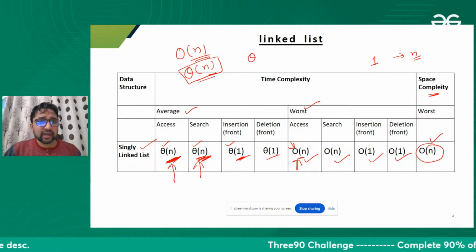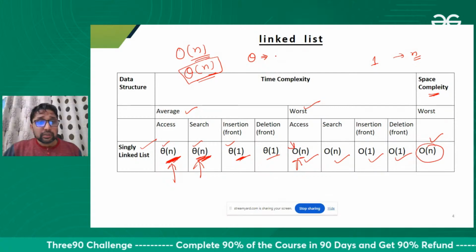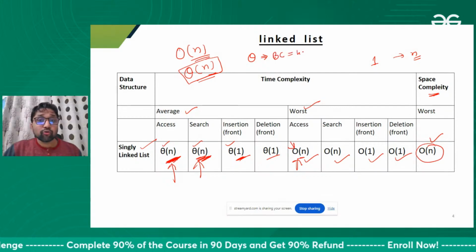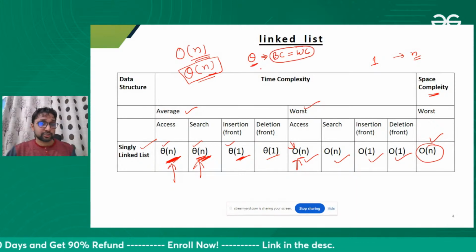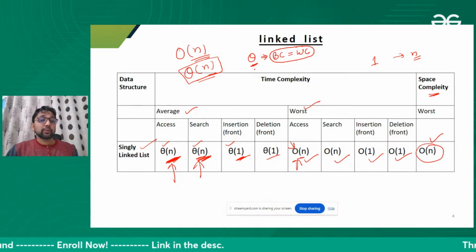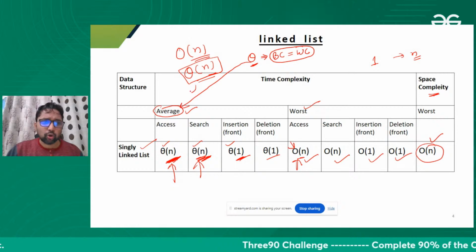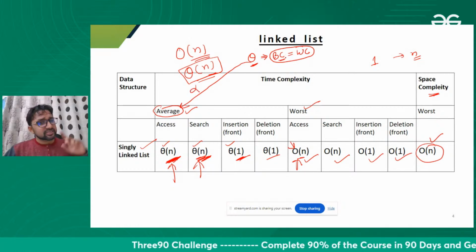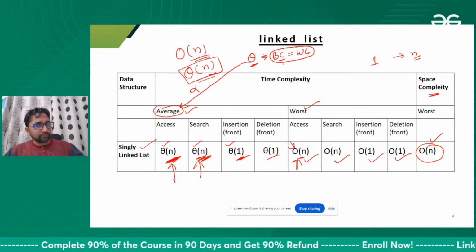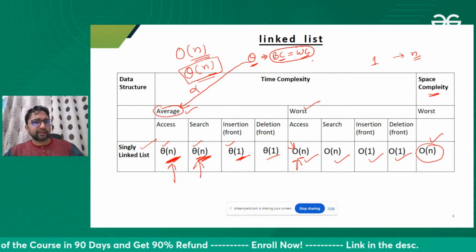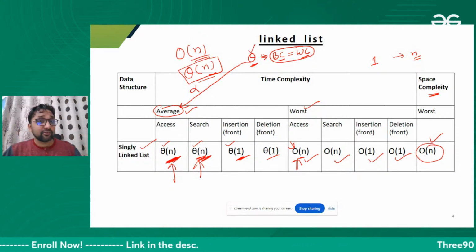Let me tell you. We can use theta when best case is equal to worst case. When best case is equal to worst case, then only we can use the theta notation. Actually, theta is not representing the average case. Many people make the mistake that they think that theta is representing the average case. No, theta is used when best case time taken, best case means minimum time taken by an algorithm, and worst case means maximum time taken by an algorithm, is the same. If both are same, then we can represent it with theta notation.